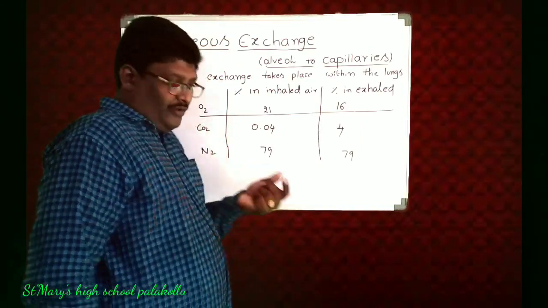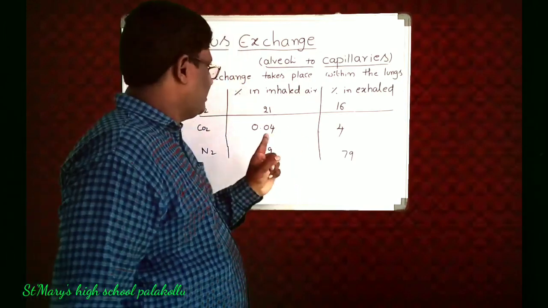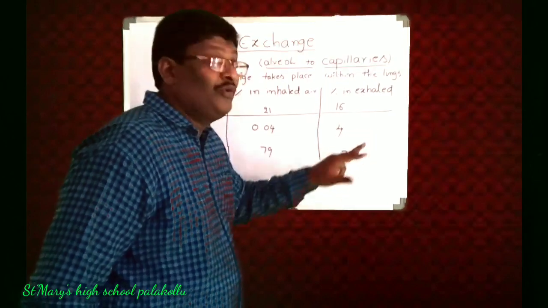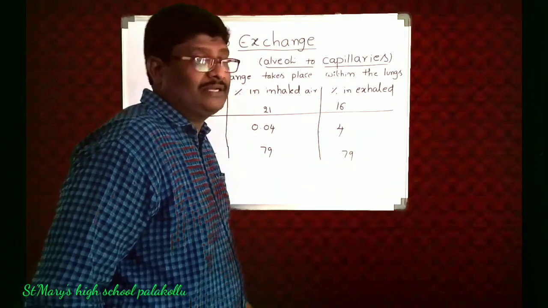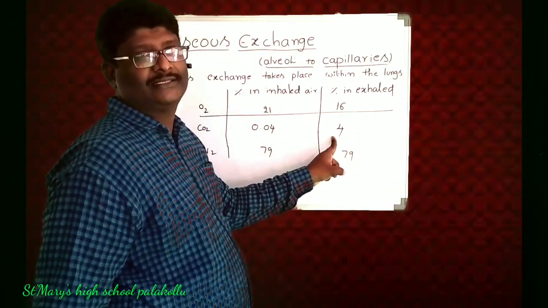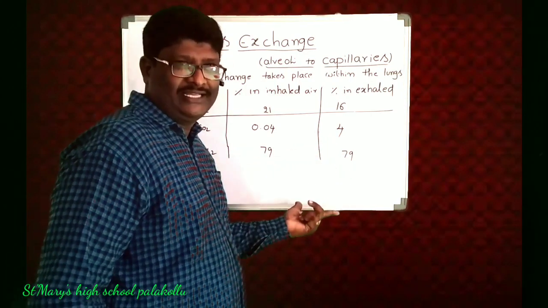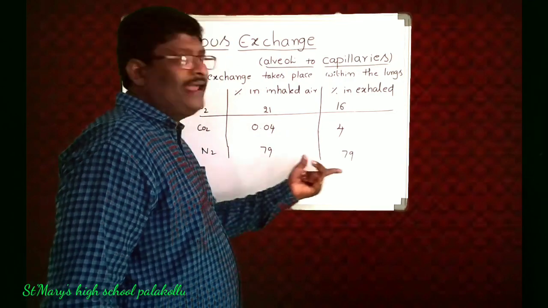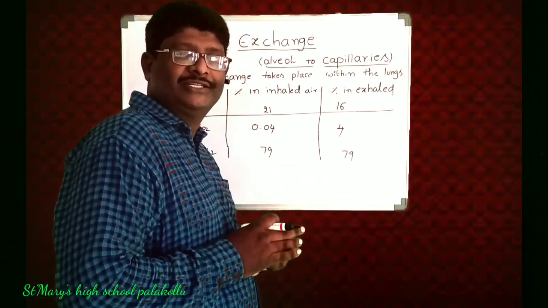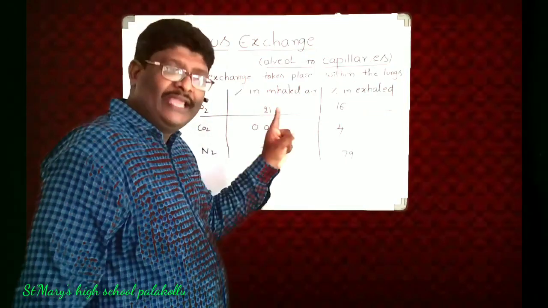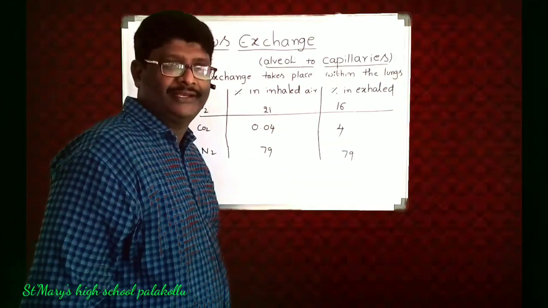Carbon dioxide, when we inhale, reaches 0.04%, very less. When we exhale, the carbon dioxide percentage is 4%, very high. Nitrogen, we are not using, so that's the reason there is no change between inhale and exhale. Okay, now this is the compositions of gases in inhaled and exhaled air.